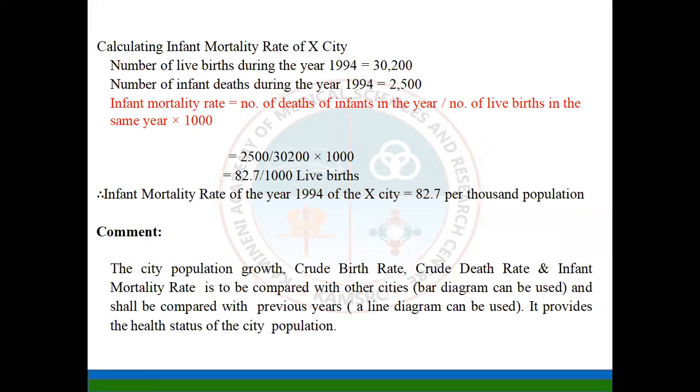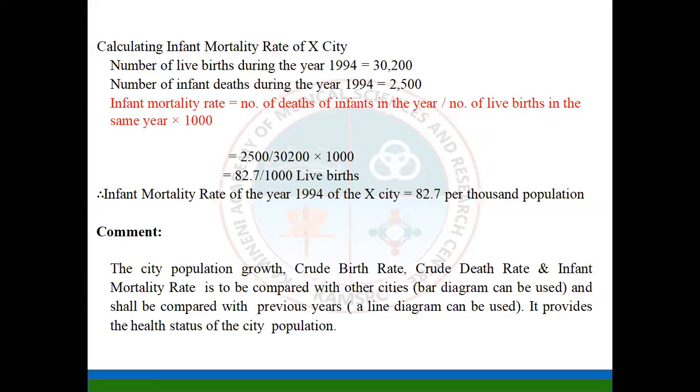Then calculating the infant mortality. We have the total number of live births and the total number of infant deaths during the year 1994. For the infant mortality rate, the formula is the number of infant deaths in that particular year upon the total number of live births. So 2,500 upon 30,200 into 1,000. The infant mortality rate in that year will be 82.7 per thousand live births.